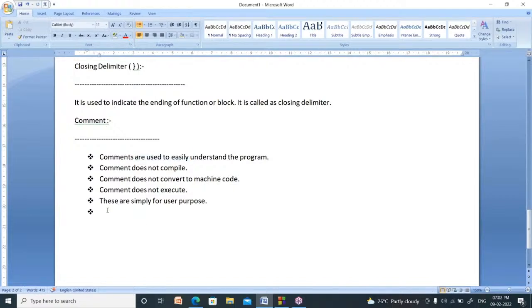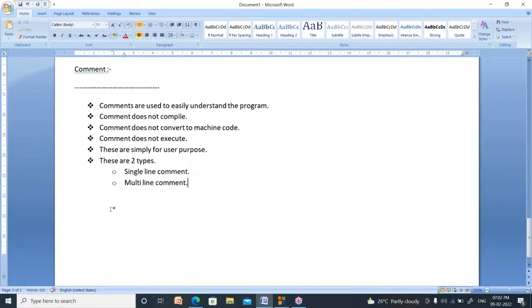There are two types of comments: single line comment and multi-line comment.